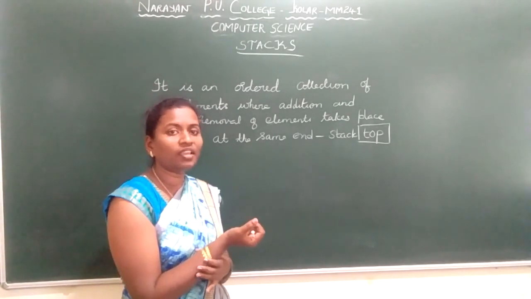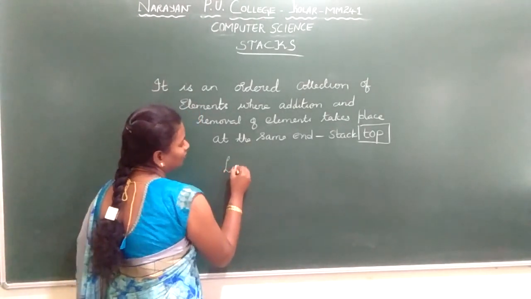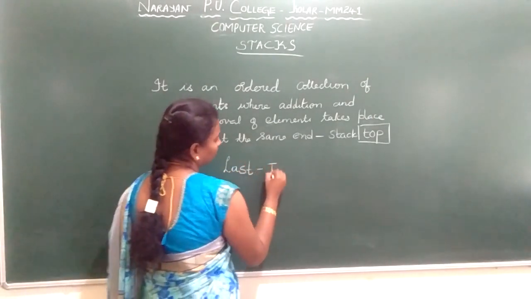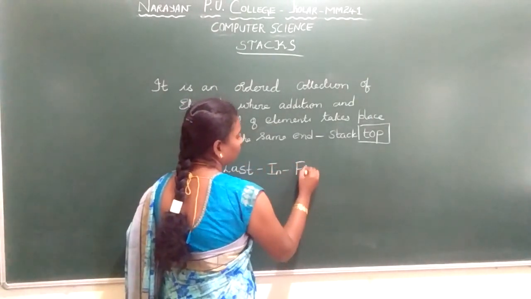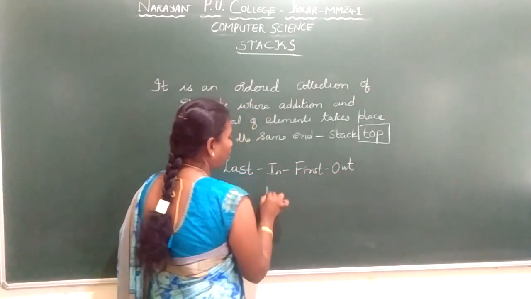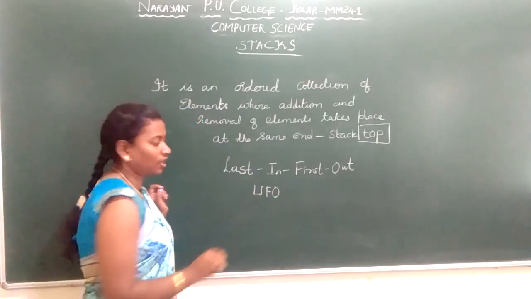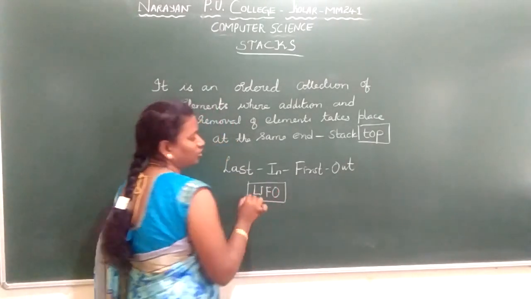So last in will be first out. Stack works in last in first out fashion, we call it LIFO.